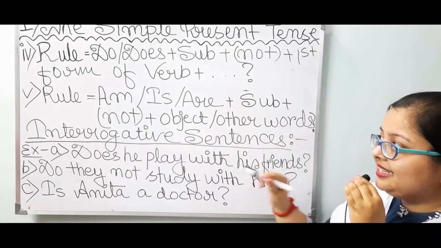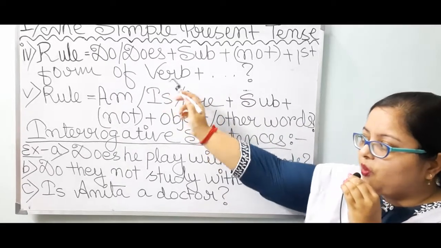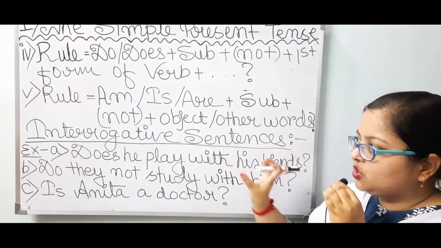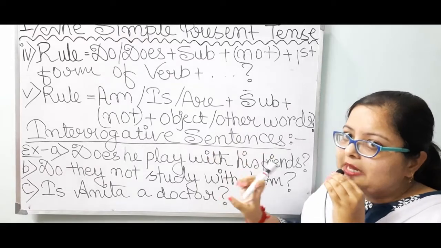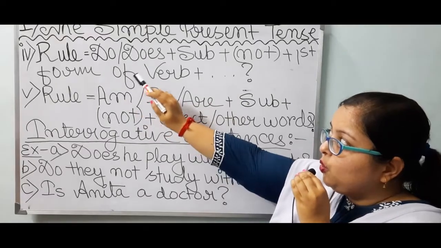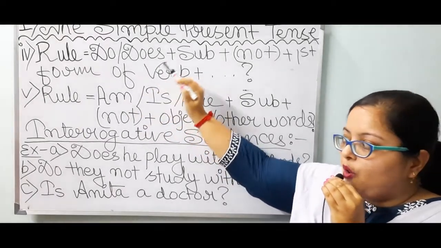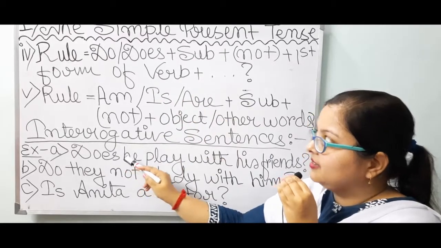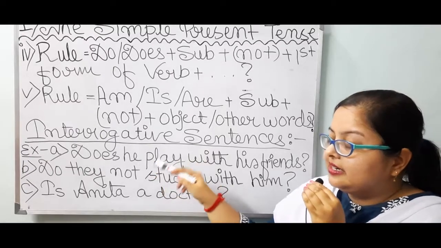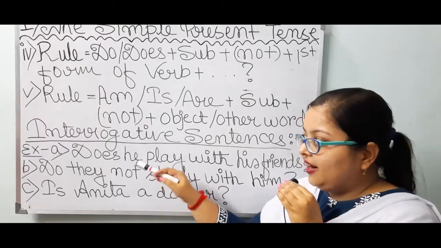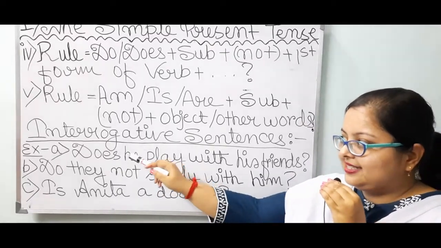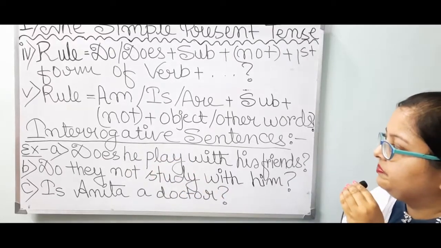Now at first let us tally with rule number 4 and see whether our sentences are correct or not. Specifically, whether interrogative sentences are getting formed or not. Let's see rule number 4. Do or does. We have to take at first do or does. Over here I have taken does, since I have taken the subject he, which is third person singular number. So for he I have taken does. Do plus es, does.